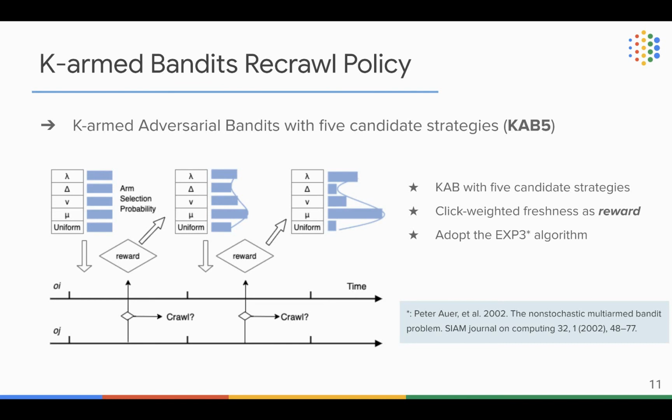In this particular case, you will see that with time passing by, the click-weighted strategy and the lambda crawl will be selected more often than the other strategies because they were getting higher and higher probability. So with time going on, this probability distribution will be more stable. In terms of the implementation, we adopted the standard EXP3 algorithm that was described in this paper in 2002, but we highly customize this approach based on our task settings.